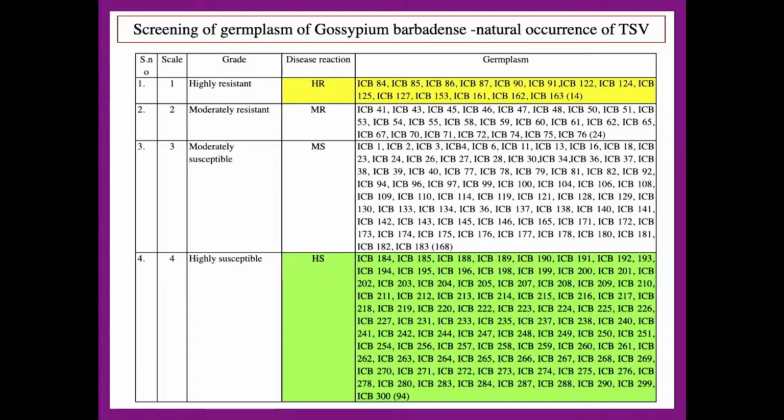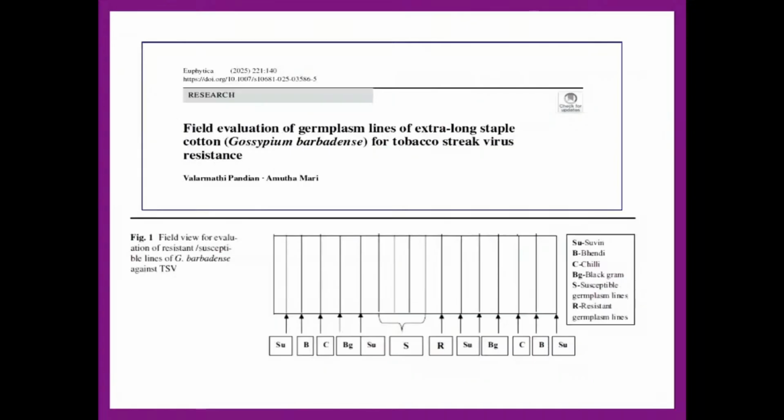Since it is a breeding plot, I have taken the other study in a separate plot, where we developed a novel standardized screening technology for TSV in the field. We have to sow susceptible lines in 4 rows along with the resistant line, and also sow a susceptible check, to create the disease pressure and also the vector pressure population.